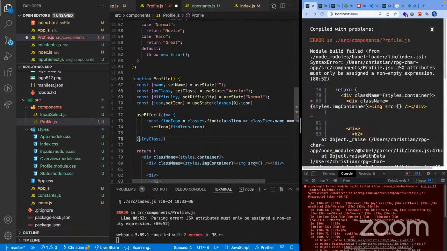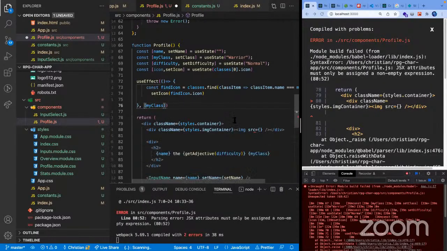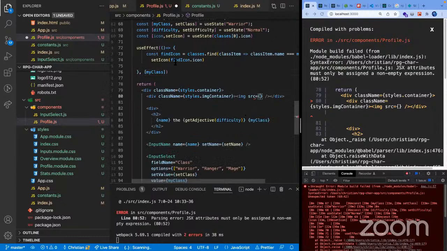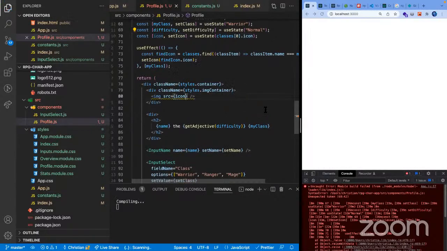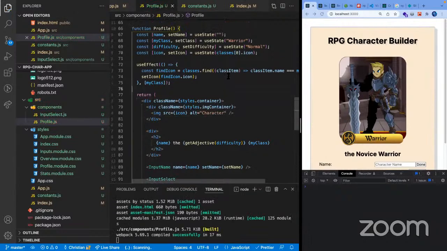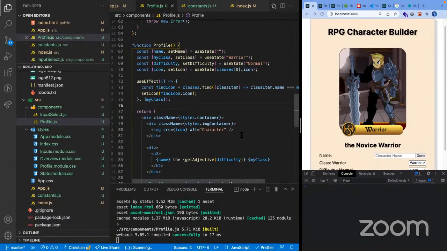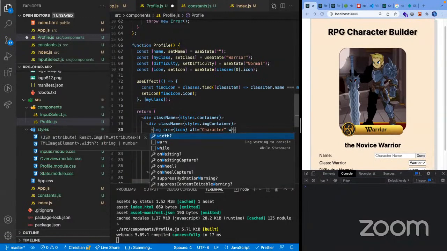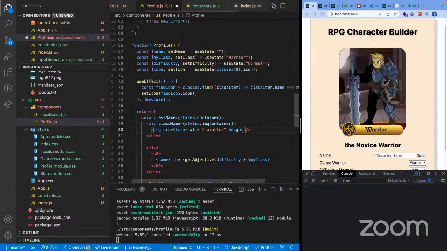And where is this error coming from? I think it's in this one. We pass it here. Okay. Then just give it an alt, character. So yeah, we have here a large icon. It's gonna change its height to 128 pixels.